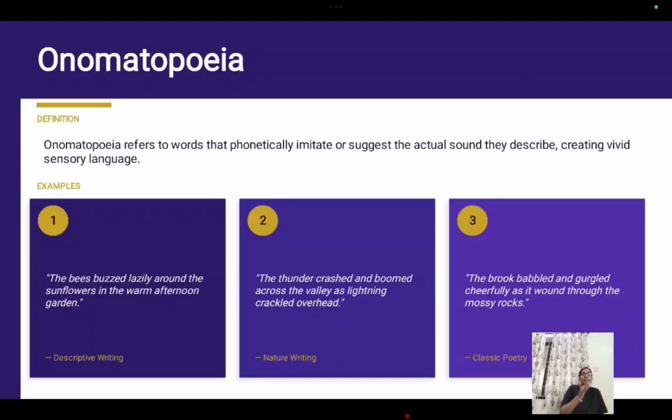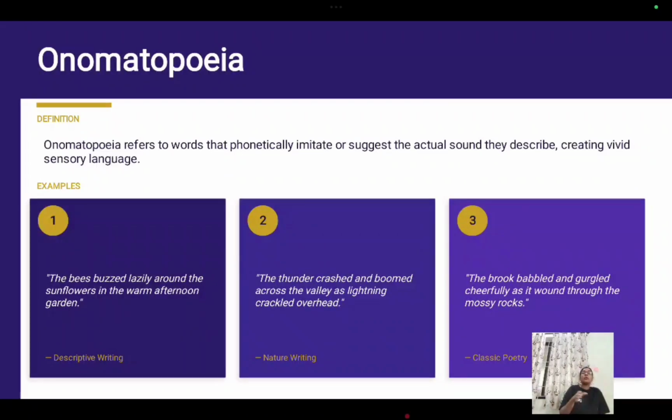Now we go to onomatopoeia. Onomatopoeia is nothing but words that actually sound like what they describe. For example, the thunder crashed and boomed across the valley. When you write that, that word crashed almost sounds like thunder itself, right? So it pulls the reader into the scene.